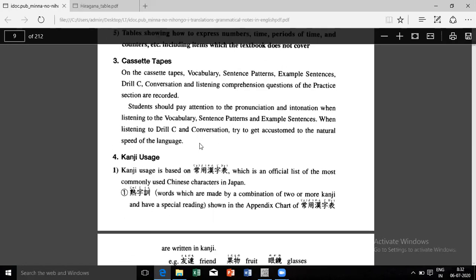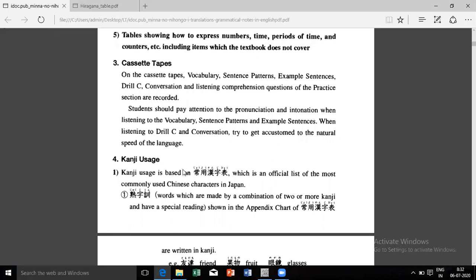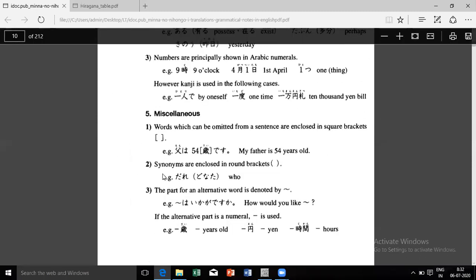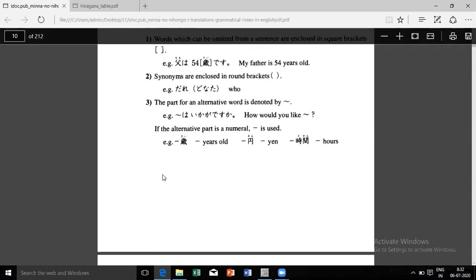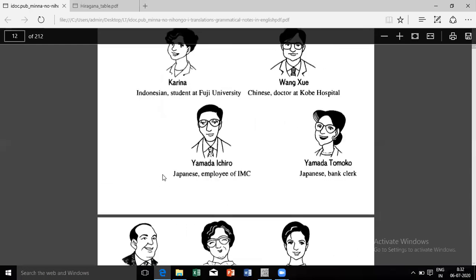So CDs, yes, CDs, I would be sending you the tracks we would be doing in the class. As soon as we do, or before we start doing, I would be sending them in the chat box, so you can save them, because you will not be having the CD. If in case you find it online, maybe on PDF Drive or somewhere, it's okay. Otherwise I'll keep sending you all.